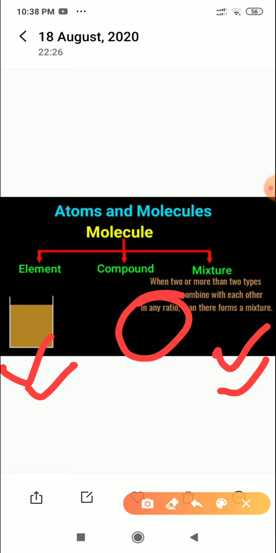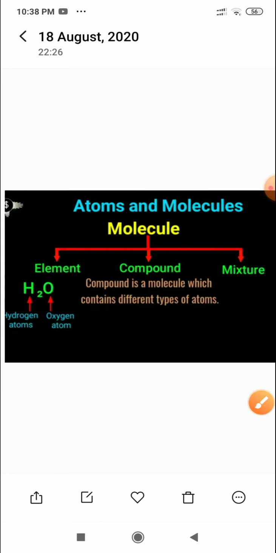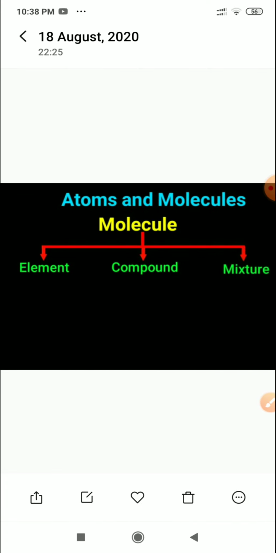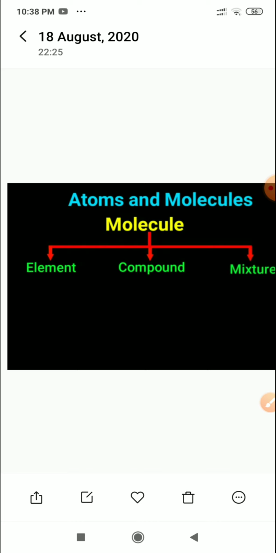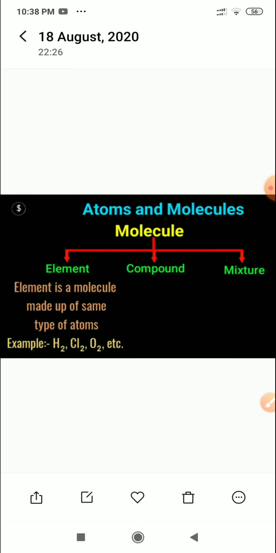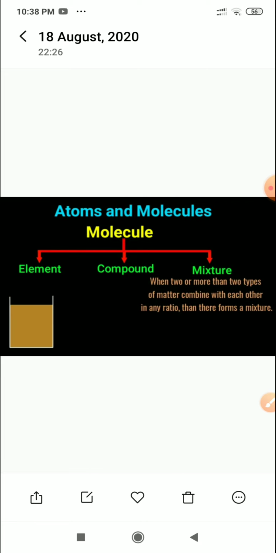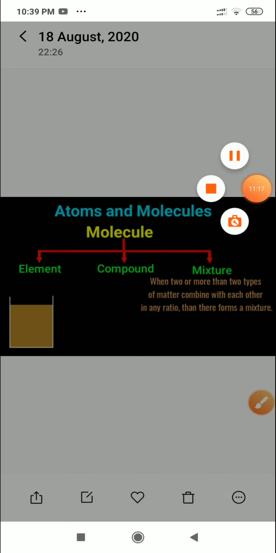So what you have to do today: write the definition of atom and molecule on the left hand side, and draw this flow chart in your copy, which I showed you in this video, element, compound and mixture. Then write what are elements, what are compounds and what are mixtures with the help of this video. You can take a screenshot and then write it. Fine. In the next class we will study the law of conservation of mass and other laws.